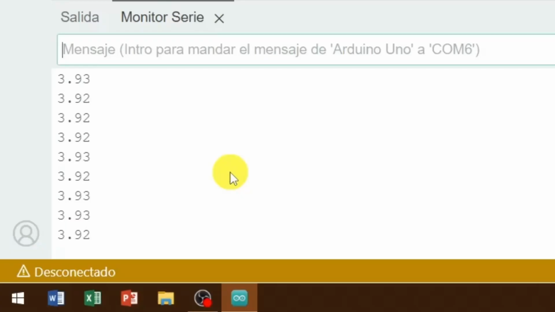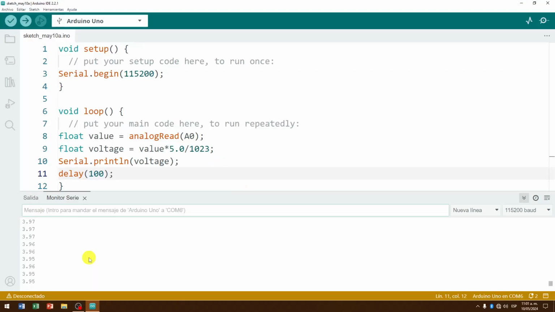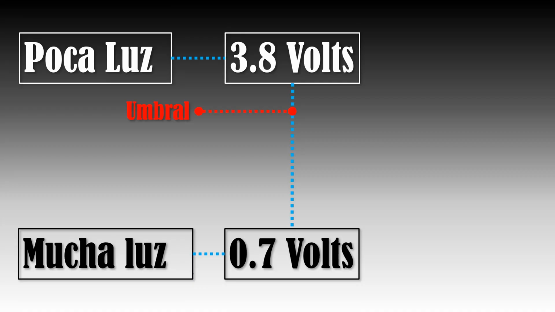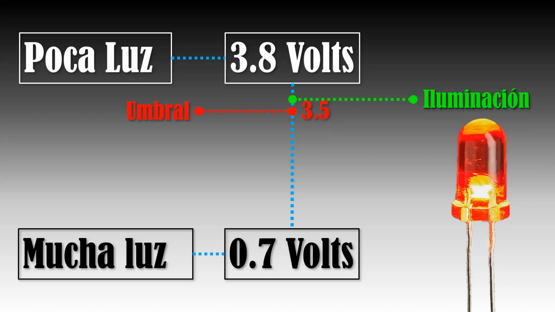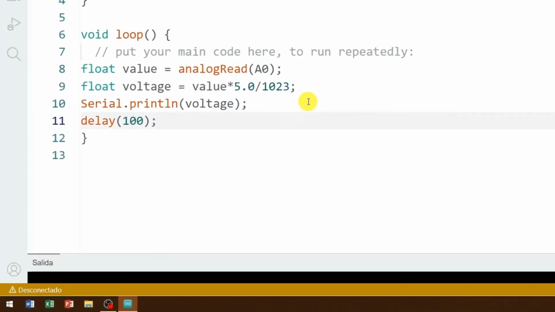In the case of the automatic lighting application, this allows us to delimit this transition with a value that allows us to understand that a condition of low or no luminosity exists, and take an action when this occurs, in this case activate another light source, through an actuator, in this case represented by an LED diode.